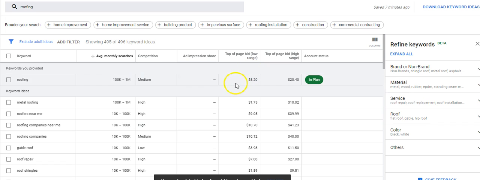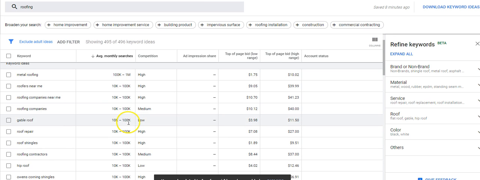Now, some people may want to do things that are maybe metal roofing. So here's another one from metal. Competition's high, and then here's the cost, right? So this gives you a way of looking at different keywords that you can use. And sometimes you're looking for something that's lower in budget, right? So you may not want to do this one here. You want to do one that's a little lower competition. It might be a little less expensive.